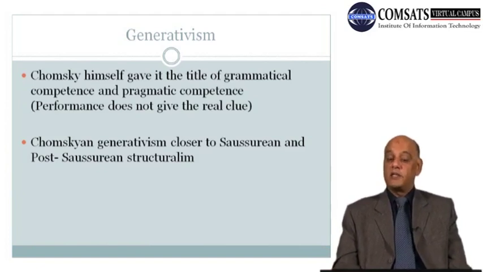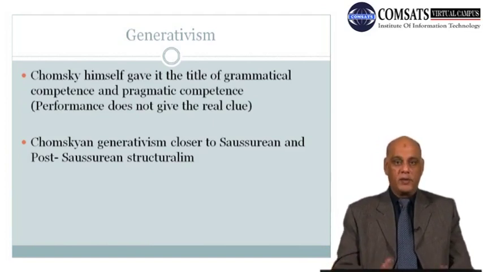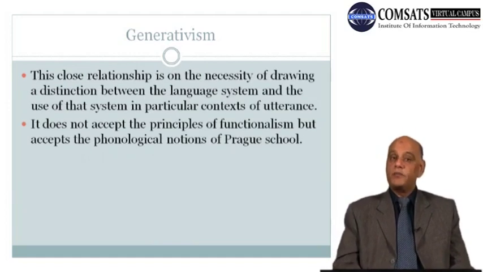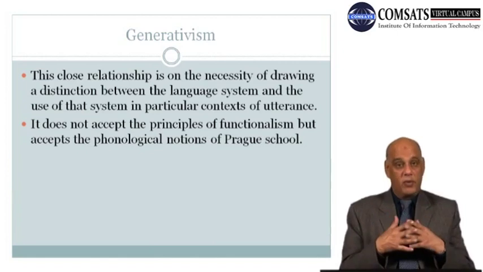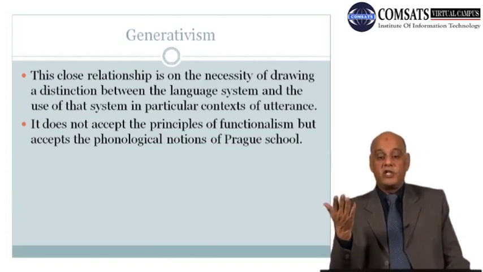Chomskyan generativism is closer to Saussurean and post-Saussurean structuralism. Here we see some common things between them. What are these common things? What is this close relationship? The close relationship is on the necessity of drawing a distinction between the language system and the use of that system in particular contexts of utterance.